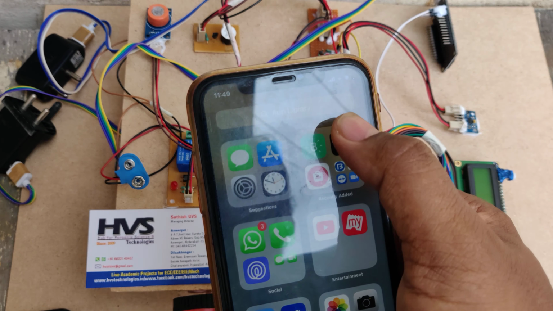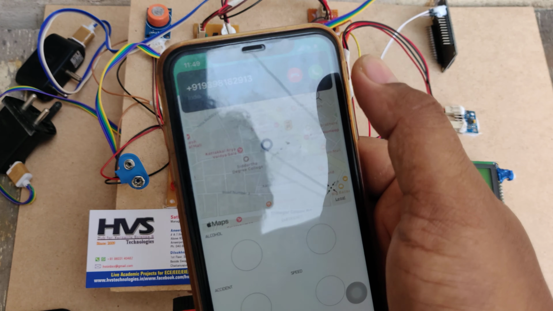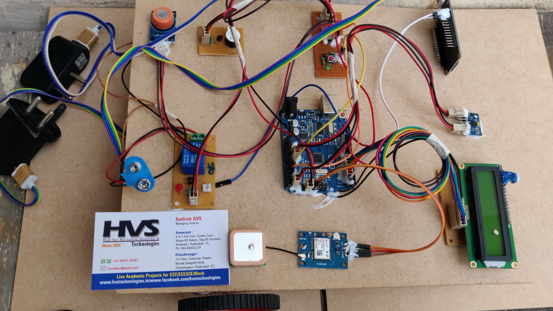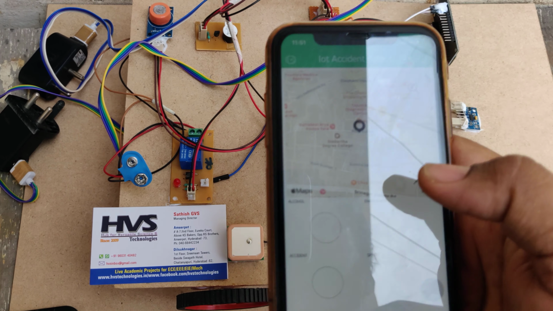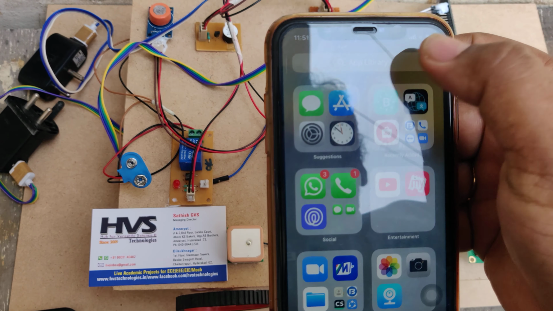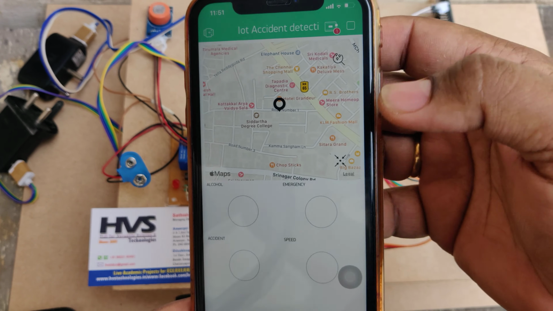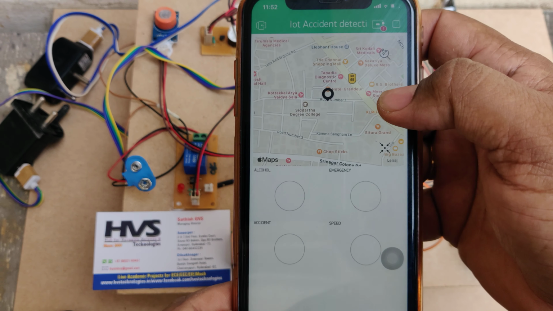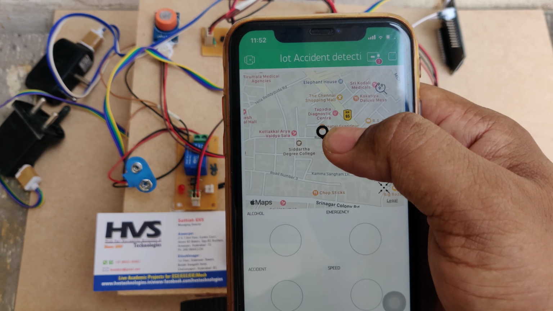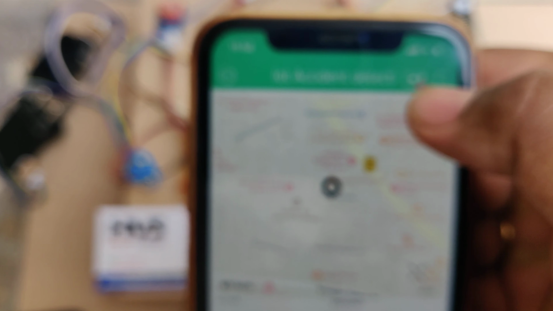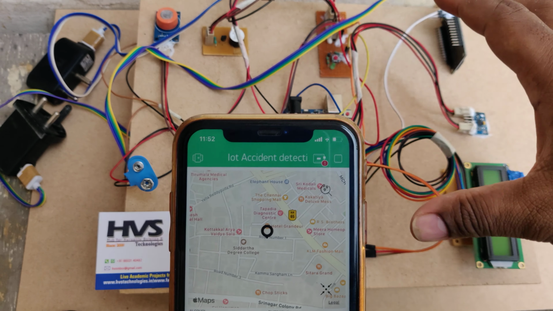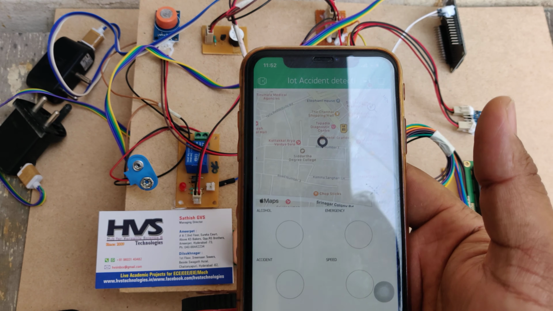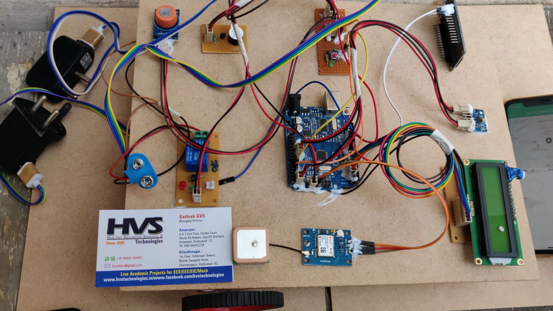So install the Blink app and then just log into the Blink app and open it. So you can see the already designed application inside the app. So this is the actual previous location. Whenever it is showing the red mark, the kit is offline, so it's not connected to the internet. Now we need to provide the supply.